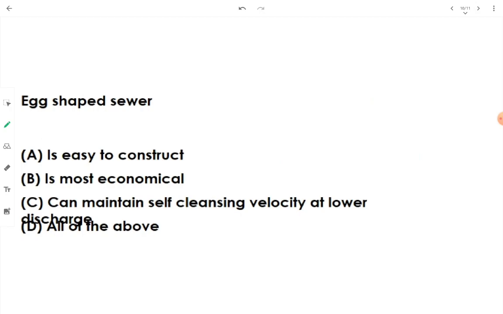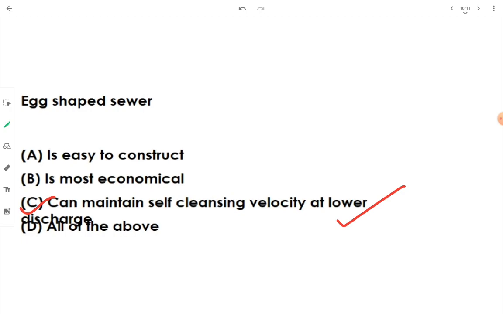Yes, I think we just talked about this, that egg-shaped sewer has an advantage of maintaining self-cleansing velocity even at lower discharges. Therefore, option C is right. Now let's take a look at option A and B. Is it easy to construct? No. Egg-shaped sewer is an unconventional shape. That's why its construction is not easy. Then it is saying it is most economical.